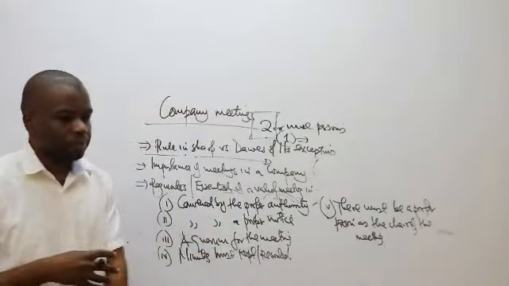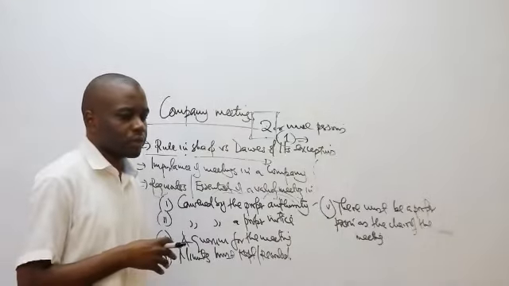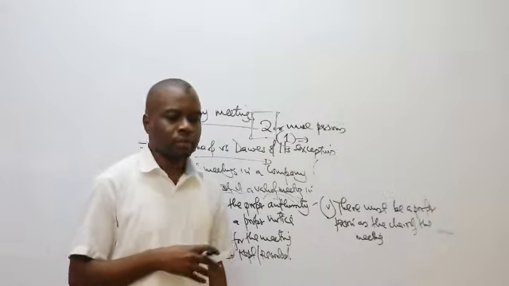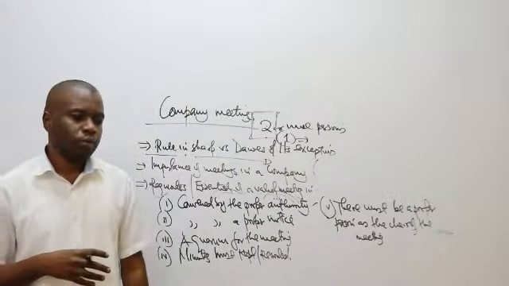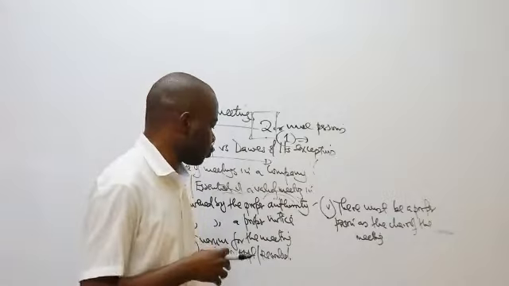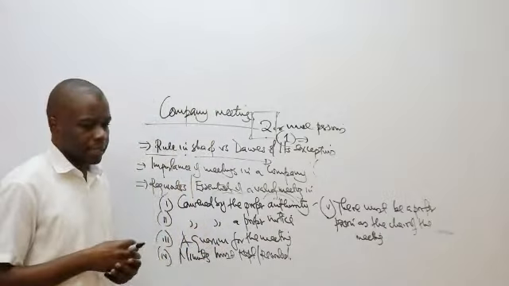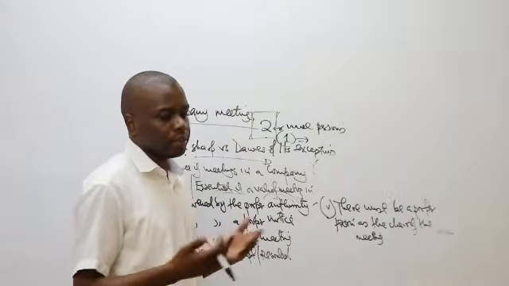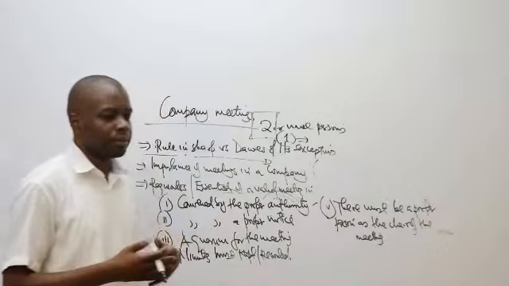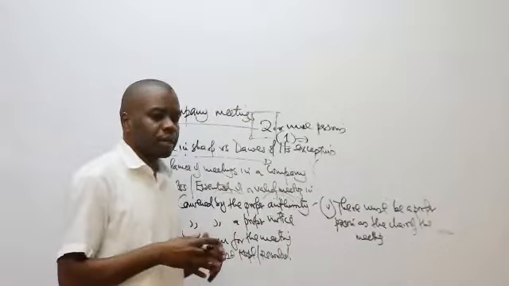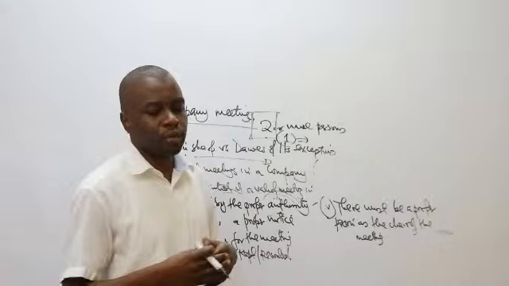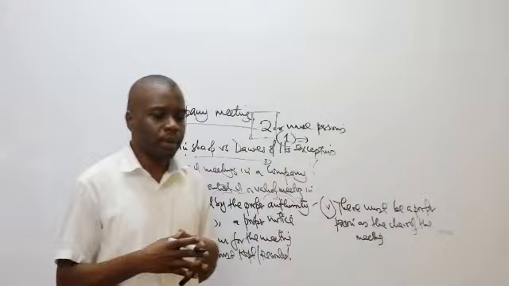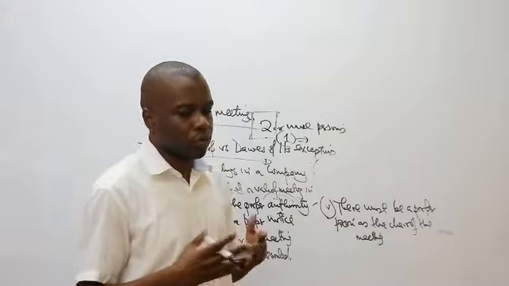There must be a quorum. For example, if they have to pass a special resolution, at least 75% of the members must be in attendance to be able to approve such a special resolution. Minutes have to be taken. In each and every meeting, of course, you'll hear there is a secretary who's supposed to take the minutes. So the same case in a company, minutes have to be taken. There must be a chairman. In each and every meeting, you'll see people saying who is chairing the meeting. So there must be a proper person as the chair of the meeting.